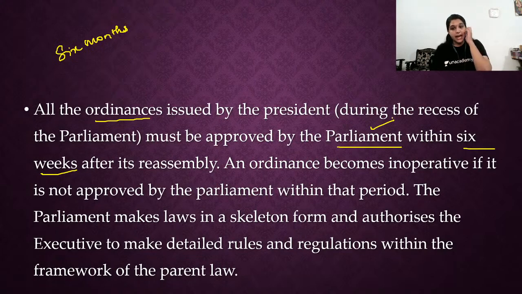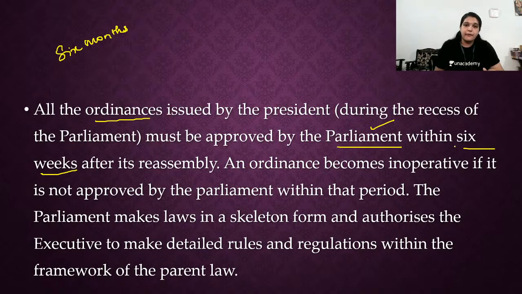Even that ordinance has to be approved by the parliament within 6 weeks after its reassembly. An ordinance becomes inoperative if it is not approved by the parliament within that period. The parliament makes law in a skeleton form and authorizes the executive to make detailed rules and regulations within the framework of the parent law.